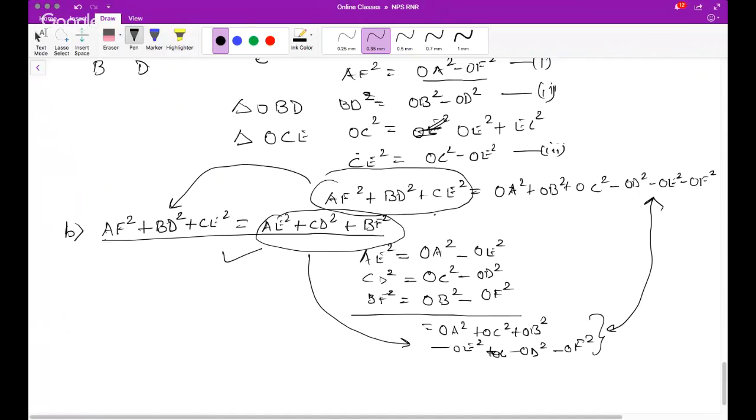Right. So in the previous question we proved AF square plus BD square plus CE square is this much, and in this question we proved AE square plus CD square plus BF square is also this much. That means this and this are the same. Hence proved. Okay, so what is the learning? The learning is the moment you see squares, a triangle, and 90 degrees, then you know what to do. Use Pythagoras theorem.